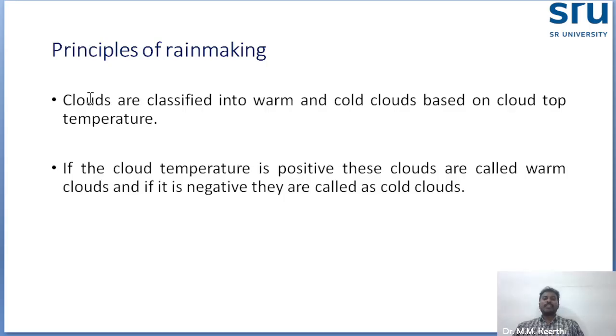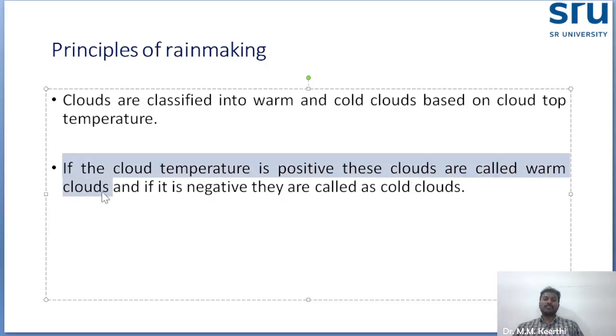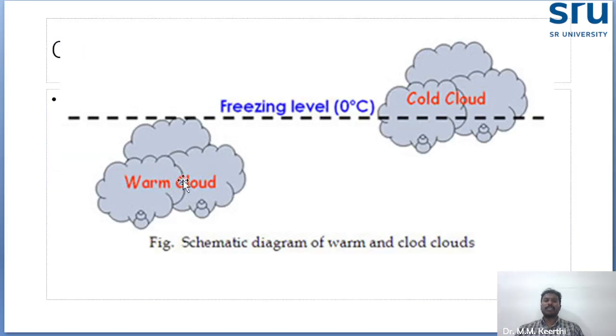As I already told, clouds are classified as warm and cold based on the cloud top temperature. If the cloud temperature is positive, these clouds are called warm clouds. When the temperature is on the negative side, those clouds are called cold clouds. You see warm clouds, and this is a cold cloud.